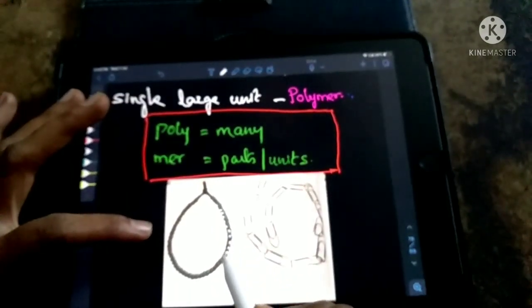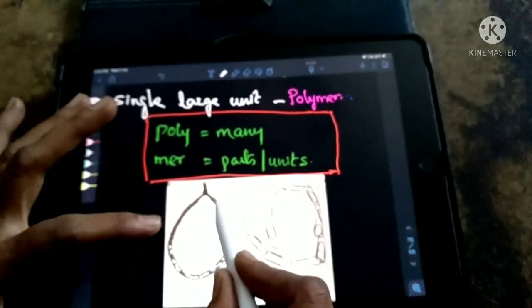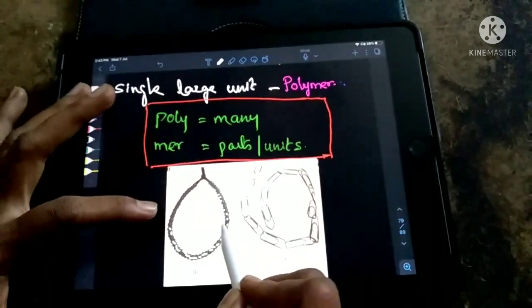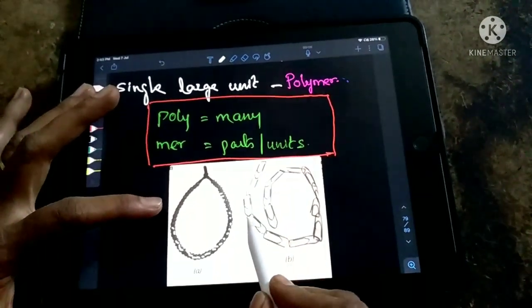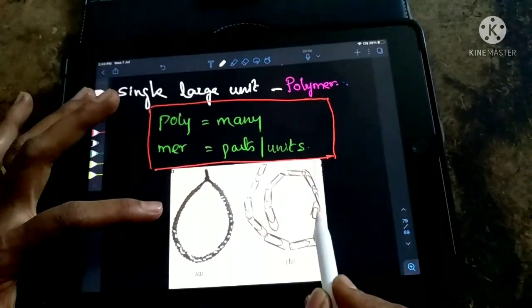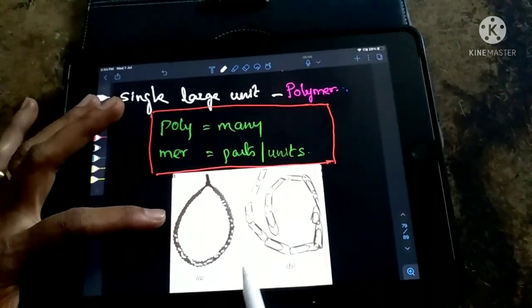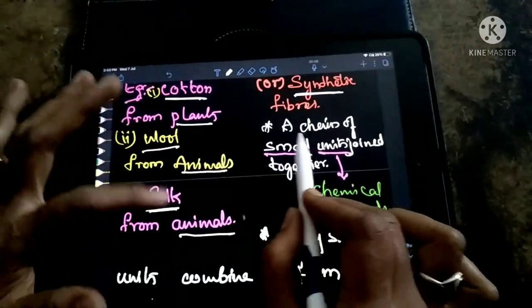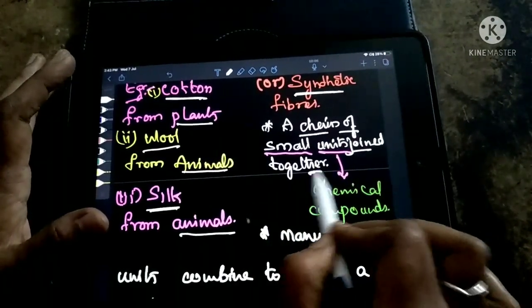The same type of beads, so many beads are getting together to form a necklace. Otherwise you can take paper clips. If you arrange these paper clips one by one, you will get a chain-like structure. So these synthetic fibers are also a chain of small units joined together.